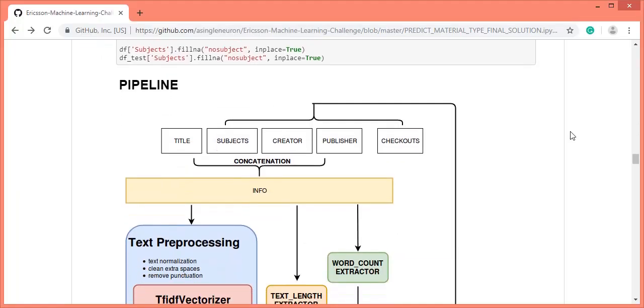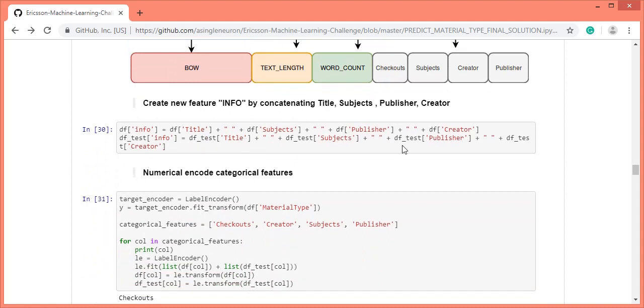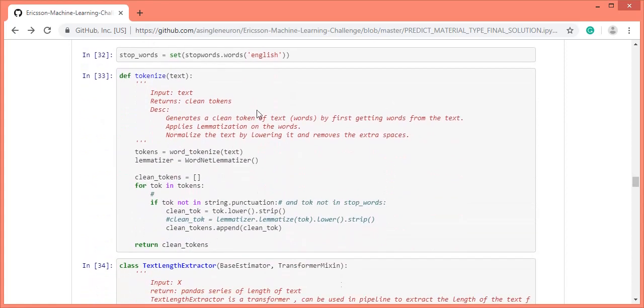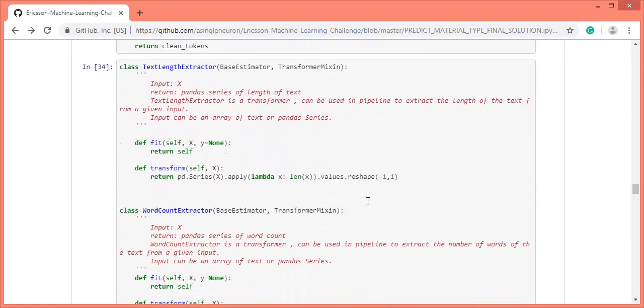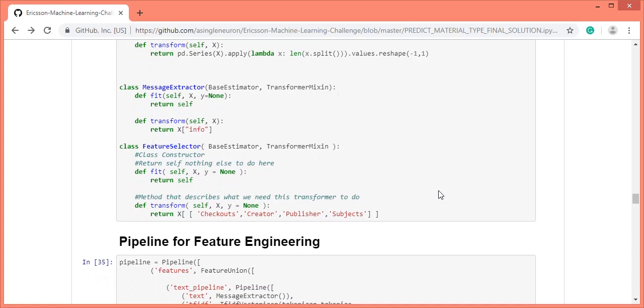Let's see the same thing in the code, how we are doing it. Here we are concatenating all the features as described before. We are also doing the label encoding here. This is the tokenizing function for us. We have also written the text length extractor and the word count extractor. We have the message extractor also. So this will extract title, creator, publisher, and subject from the given input.